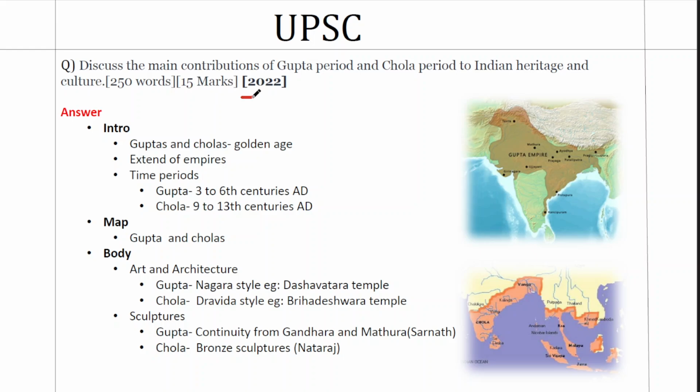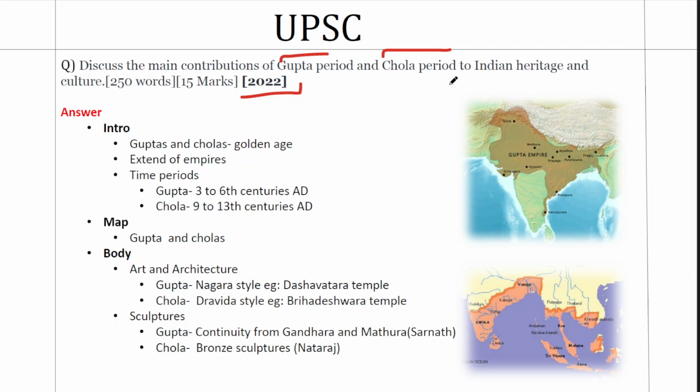This is a question from the 2022 prelims and it deals with two major empires of India. One is Guptas, one is Cholas. The question goes like this. Discuss the main contributions of Gupta period and Chola period to Indian heritage and culture.